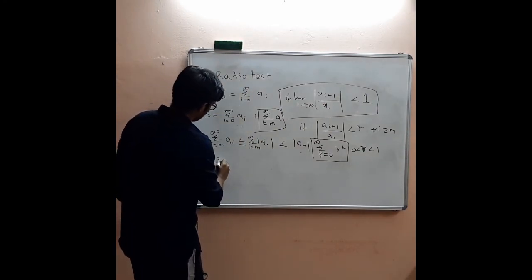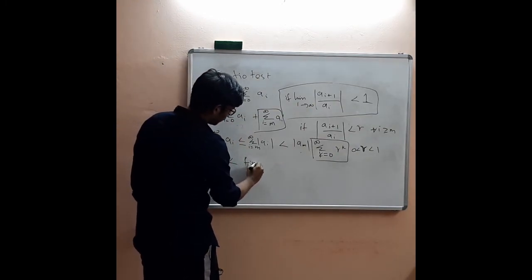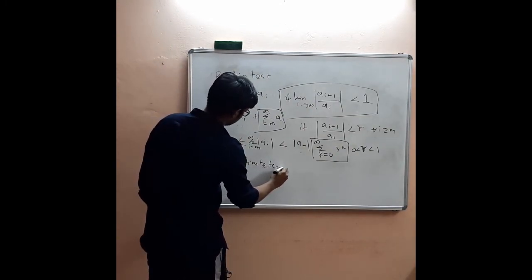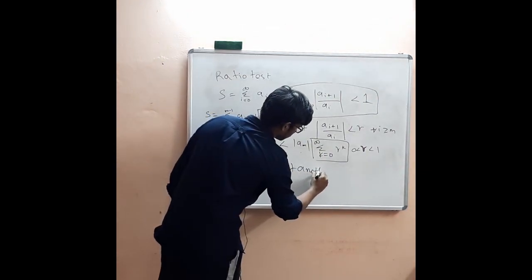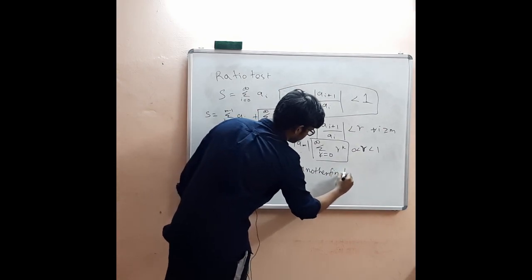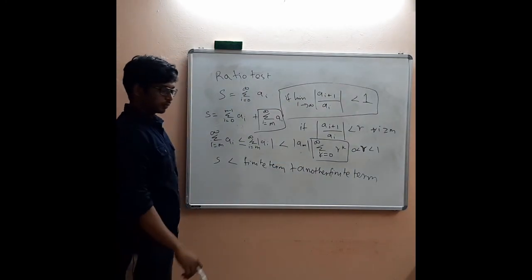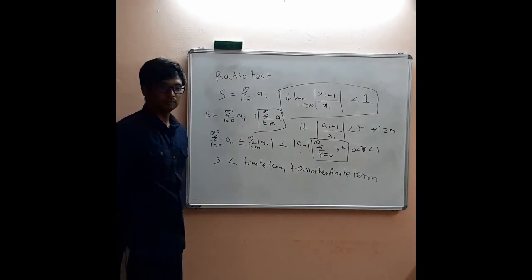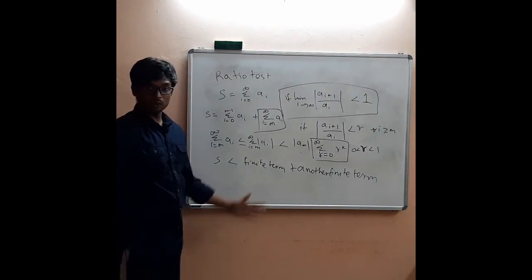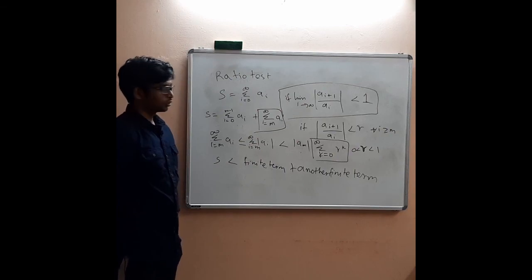So S is less than one finite term plus another finite term, which would be this. Hence S will exist and this series will converge. I encourage you all to actually try and prove this theorem and think about it for a while. Okay, so that's it. Thank you.